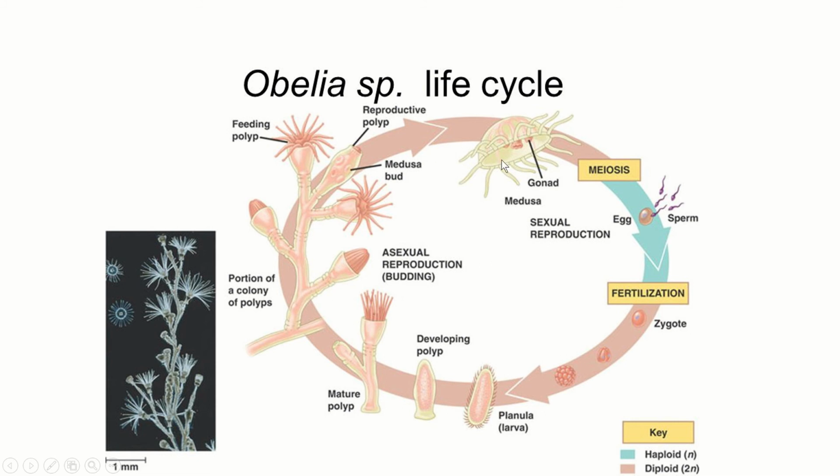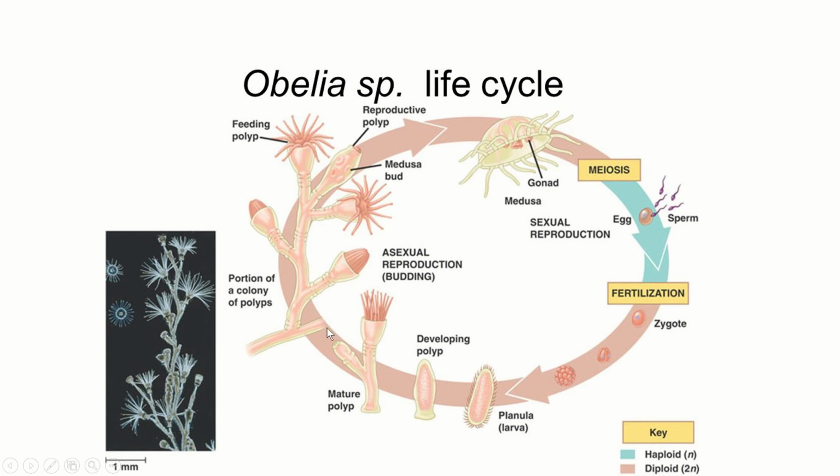Now we'll see sexual reproduction. The medusa undergoes meiosis and produces eggs and sperms, which is sexual. After fertilization this produces a zygote, then the zygote forms a larva which develops into a polyp, and during reproduction the polyp produces the medusa bud. The egg and sperm are haploid, whereas the other stages are diploid.